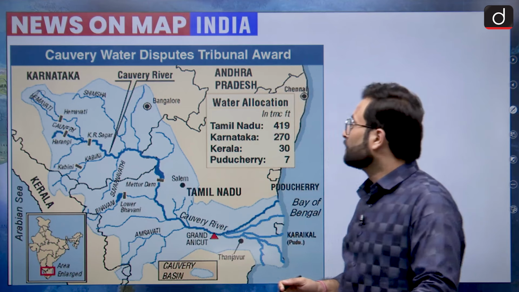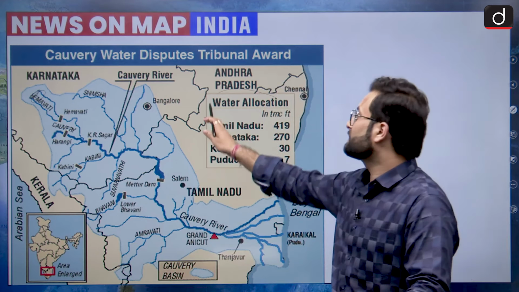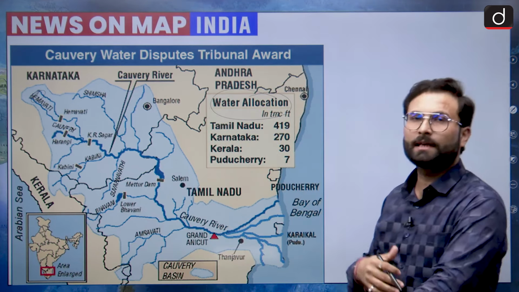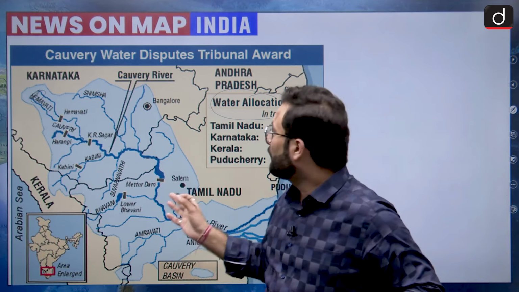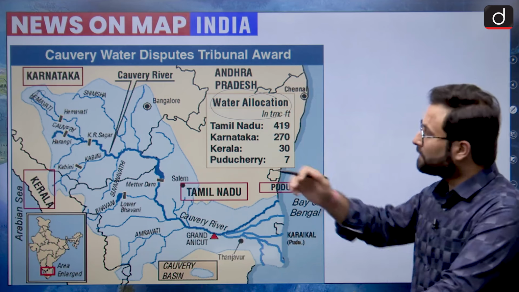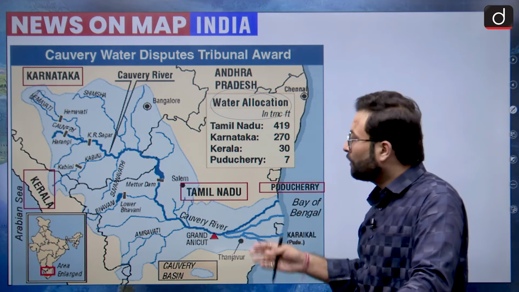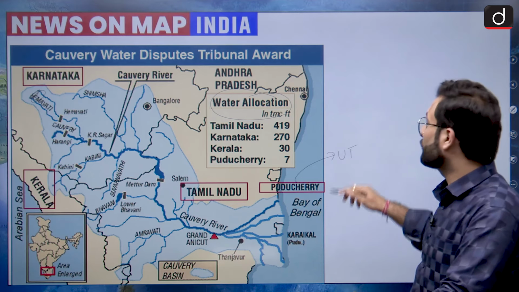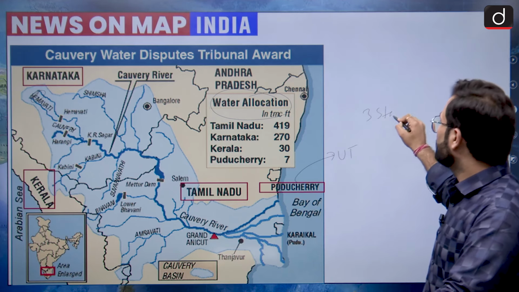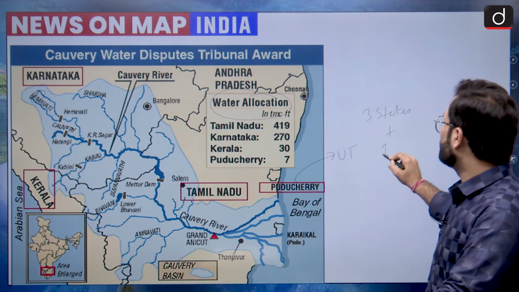And when we are talking about the river basin, so Karnataka, Kerala, Tamil Nadu and Pondicherry are part of it. Okay, so there was water allocation which has been decided by the tribunal, and in case of some kind of scarcity, the water will be decided on the basis of equity. Okay, now here these are the states: Karnataka, Tamil Nadu, Kerala, and when we are talking about Pondicherry, it is a union territory. So you can say that there are 3 states and 1 UT.